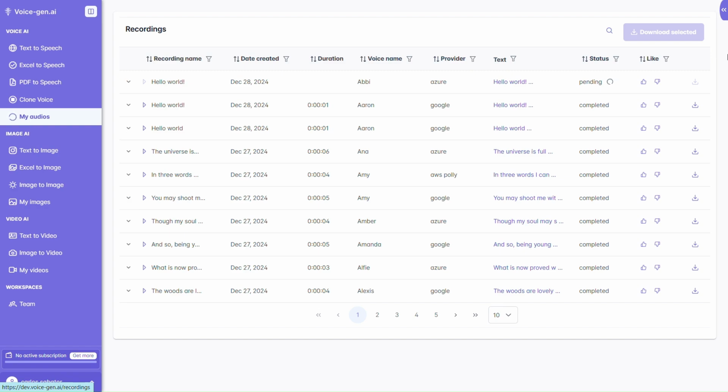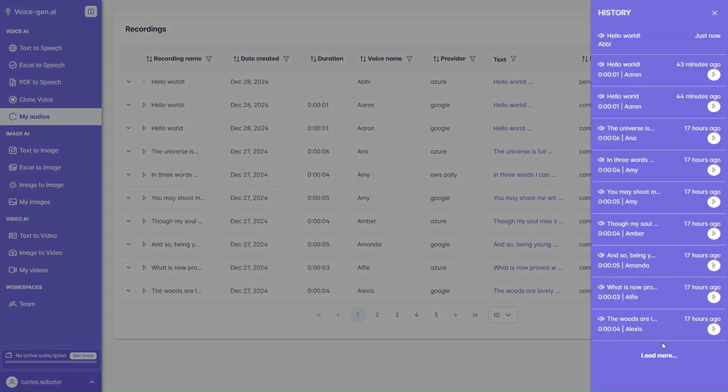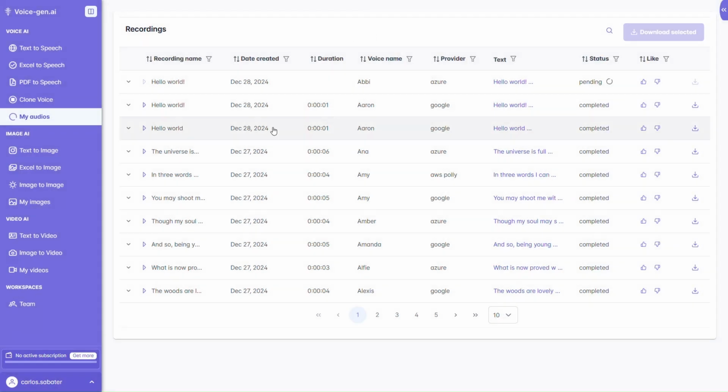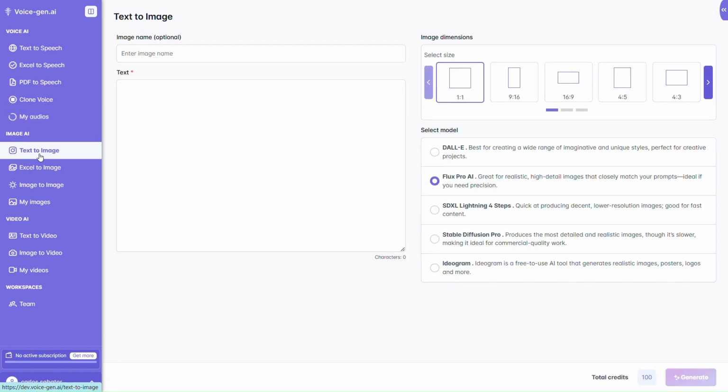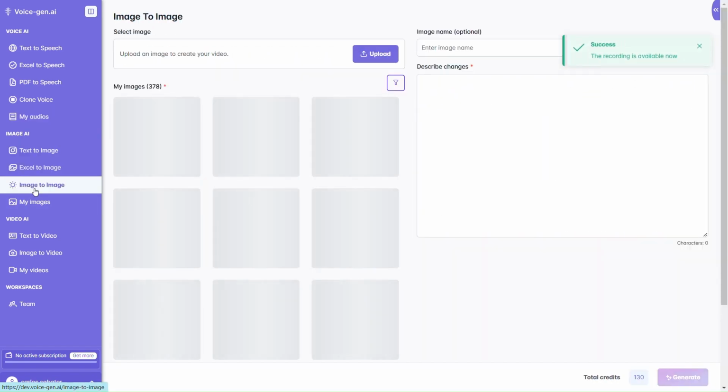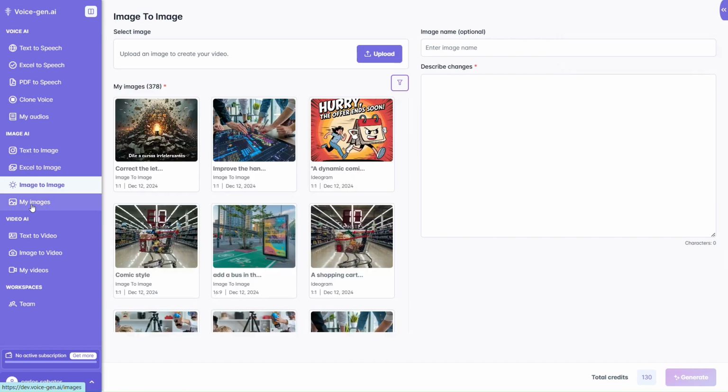Or you can use the right sidebar to see everything together, voices, images, and videos as they are created. You can generate text-rich images using specialized models like Ideogram or highly realistic visuals with Flux. You can also edit your images seamlessly, just by writing what you want to change.